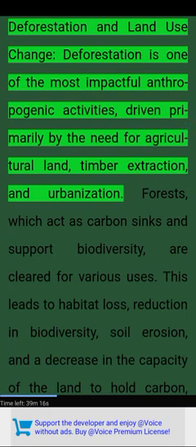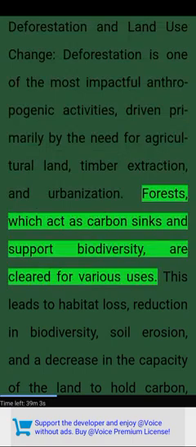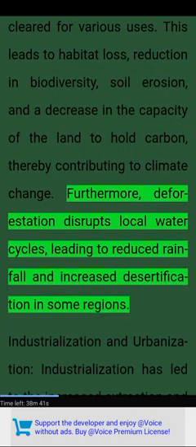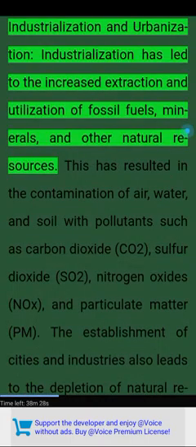Deforestation and land use change. Deforestation is one of the most impactful anthropogenic activities, driven primarily by the need for agricultural land, timber extraction, and urbanization. Forests, which act as carbon sinks and support biodiversity, are cleared for various uses. This leads to habitat loss, reduction in biodiversity, soil erosion, and a decrease in the capacity of the land to hold carbon, thereby contributing to climate change. Furthermore, deforestation disrupts local water cycles, leading to reduced rainfall and increased desertification in some regions.